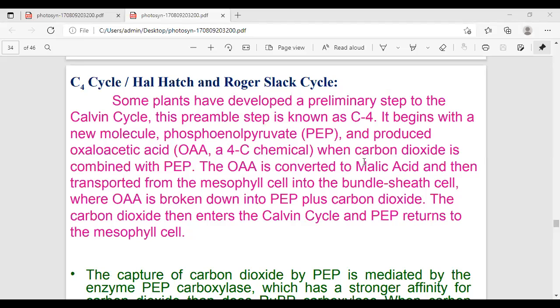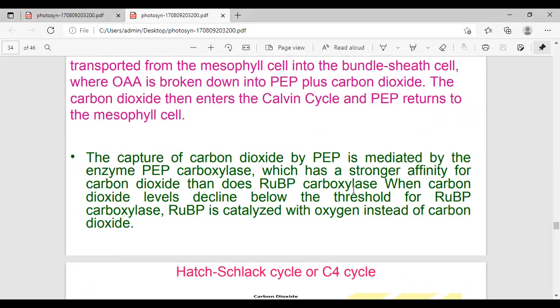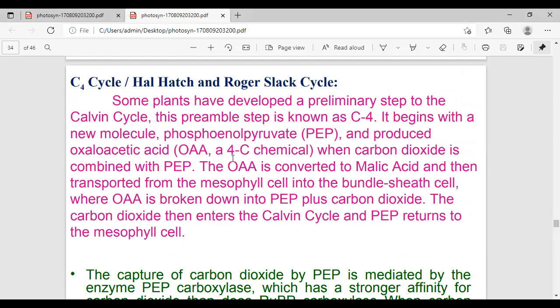In the case of sugarcane, which is a monocotyledon plant, instead it was a 4-carbon compound. That 4-carbon compound is called malic acid, or aspartic acid. Both are 4-carbon compounds. One is malic acid, and another is aspartic acid.